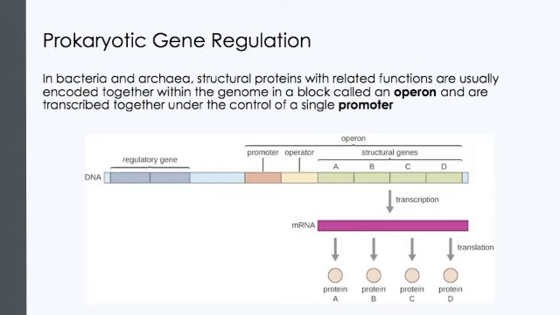In this cartoon on our slide, we see that in between the promoter and the structural genes is something called an operator. The operator acts as a switch that is turned on or off depending on whether a specific protein is bound there. The operator and protein together determine whether RNAP can attach to the promoter and start transcribing the genes.